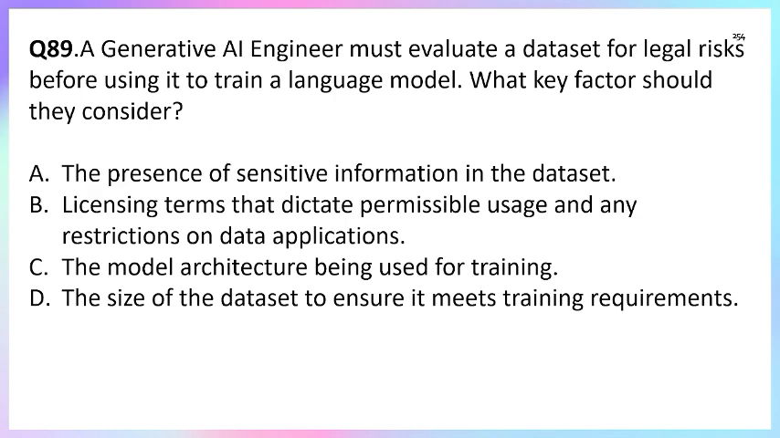Option C, the model architecture being used for the training. This relates to technical performance, not the legal concern. So option C is incorrect. Now option D, the size of the dataset to ensure it meets the training requirement. This is also a technical requirement, not a legal one. So the correct answer is option B, the license terms that dictate permissible uses and any restrictions on the dataset application.